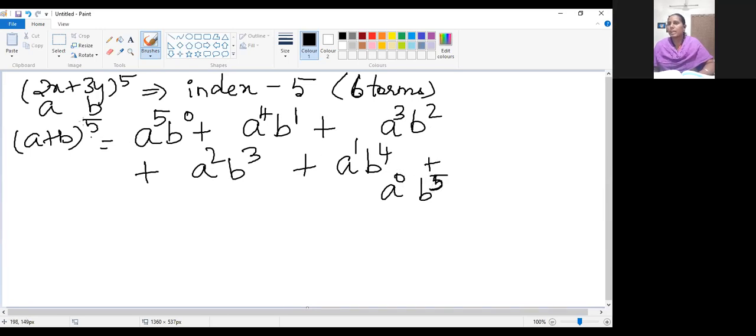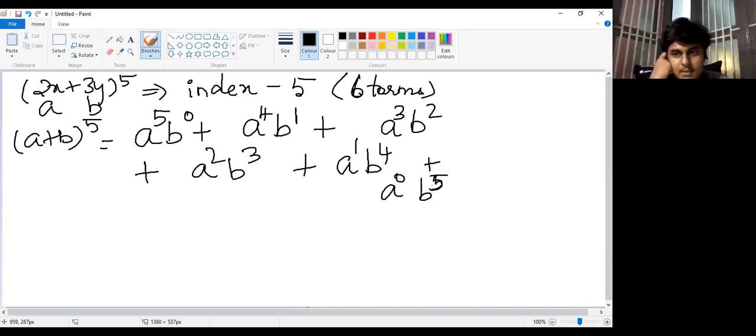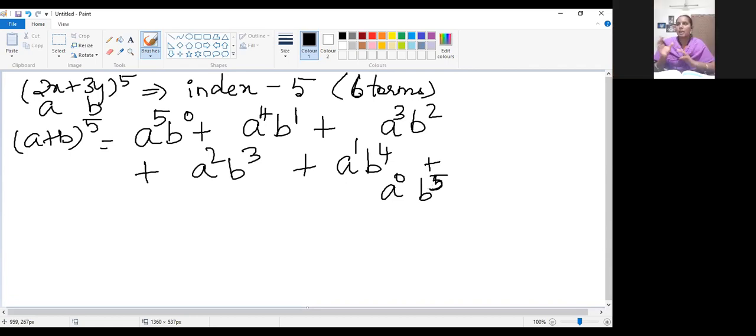We have reached the index value at the last term. We are not going to expand more than this. So how many terms have we got here? 6 terms. Yes. First, in the expanded form we have got 6 terms, which is more than the index value. And the second thing: for a, the first quantity's power will be decreasing, and the second will be increasing. That also is followed here.